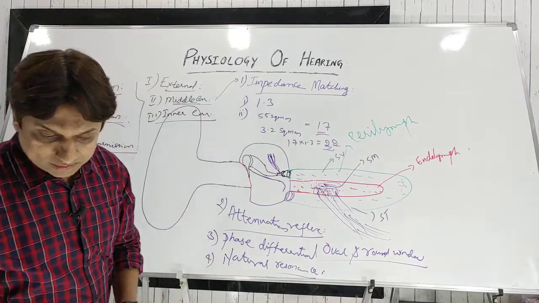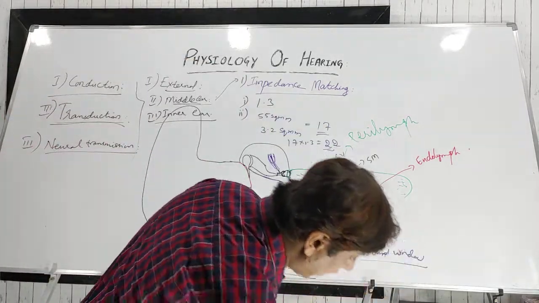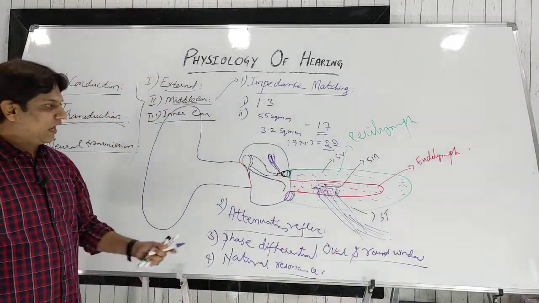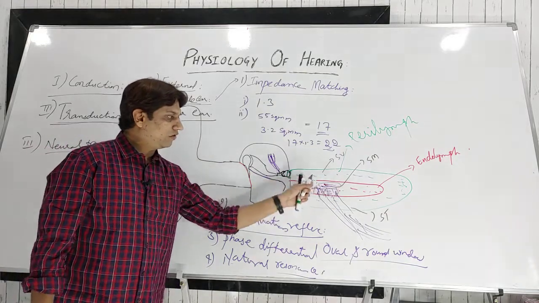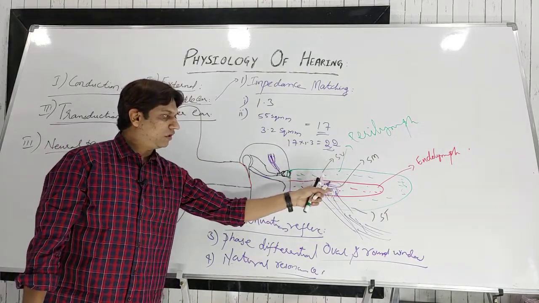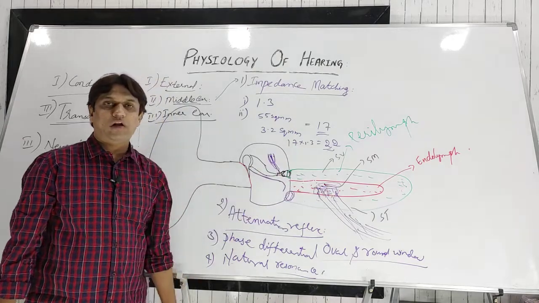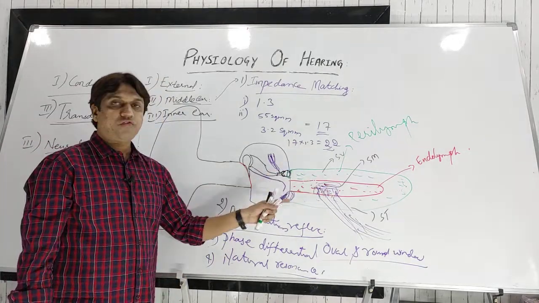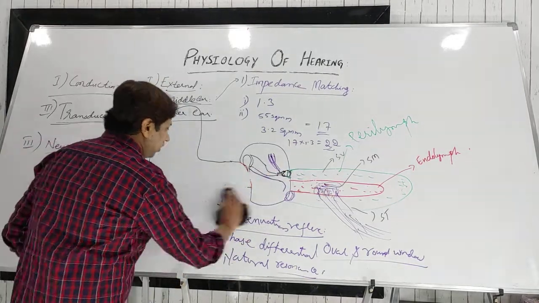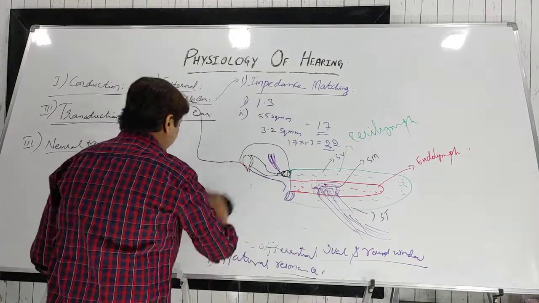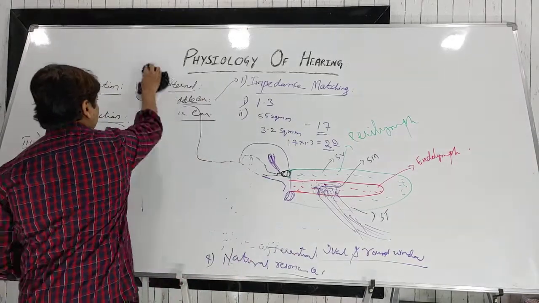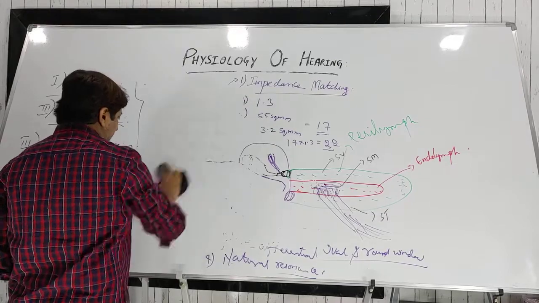To discuss that, you are supposed to know the anatomy of the inner ear. I won't go into much detail about this. I'll just draw a bigger diagram of the organ of Corti to understand this concept of transduction, how exactly this takes place, and there are certain potentials you are supposed to know. We are going to discuss that.